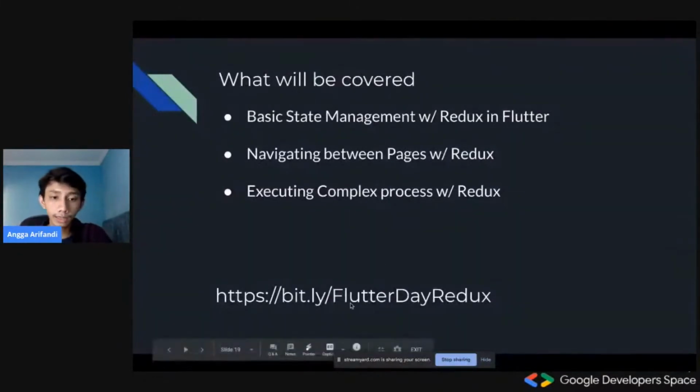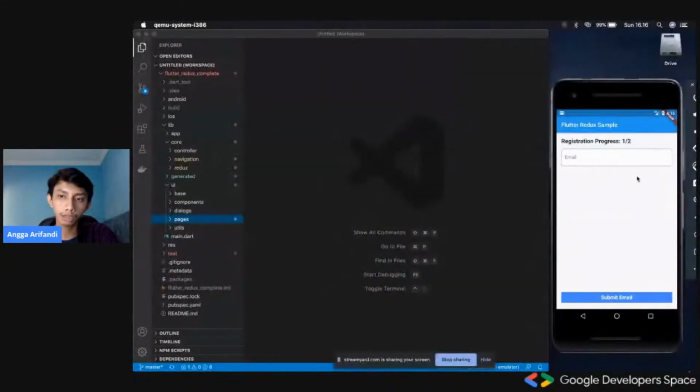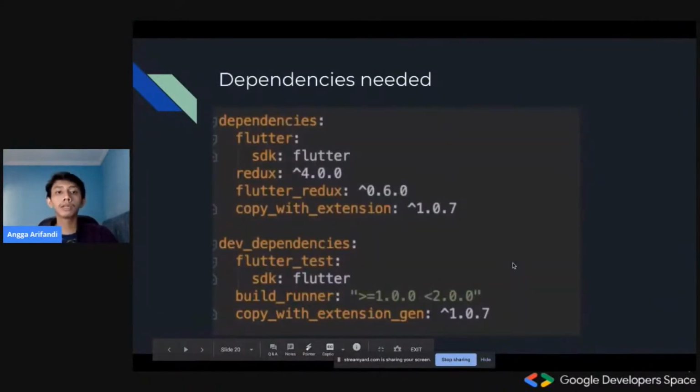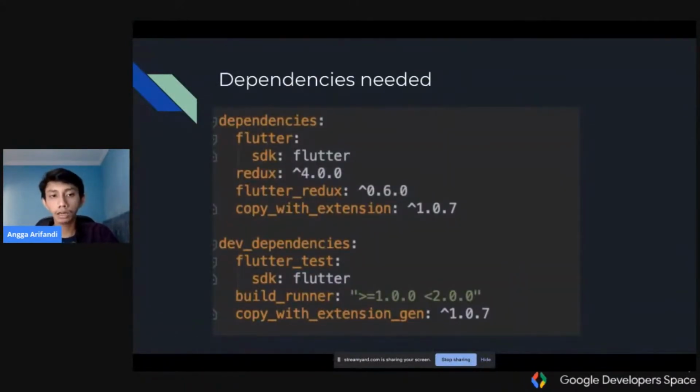And for this example, I've created a short link, which is right here. Basically, it points to the GitHub repository that I've uploaded of this application, so you can see it for yourself as well if that's more convenient. Okay, so the dependencies needed for this application are just a few.